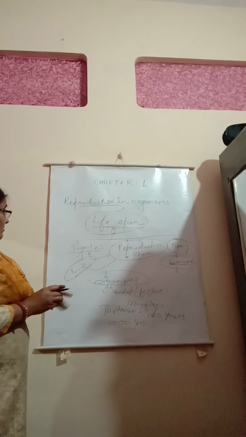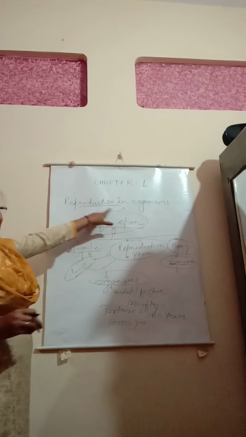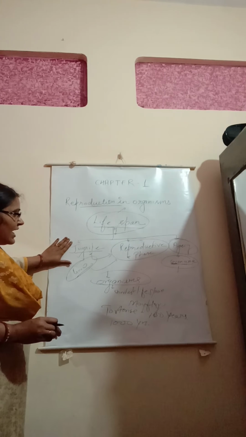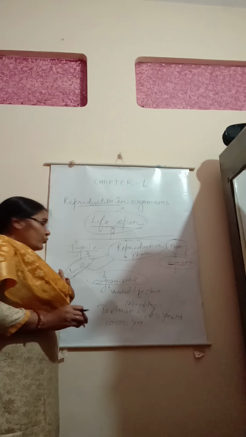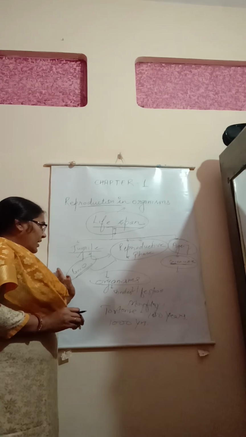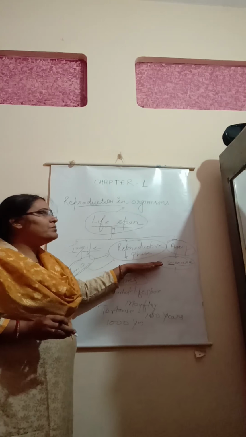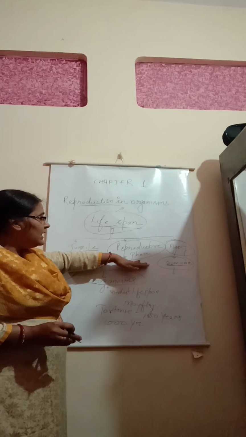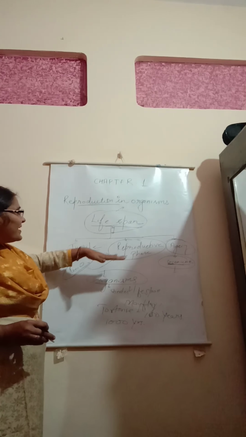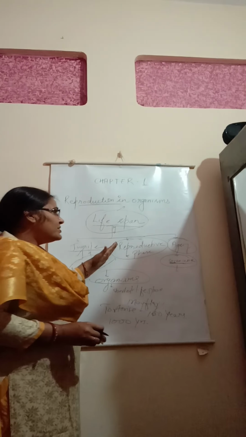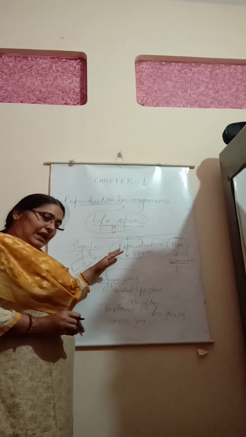So students, we have dealt with the three phases of the lifespan. The first one is the juvenile phase, in which the person grows in body and becomes sexually mature to enter the reproductive phase. Here the person starts producing the ova and the sperm for the process of fertilization.